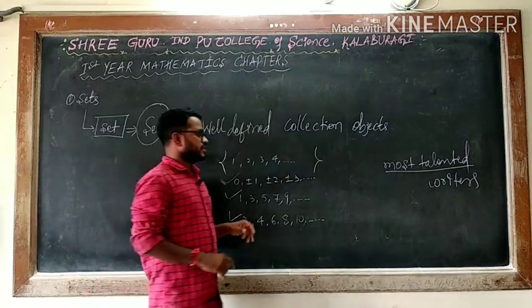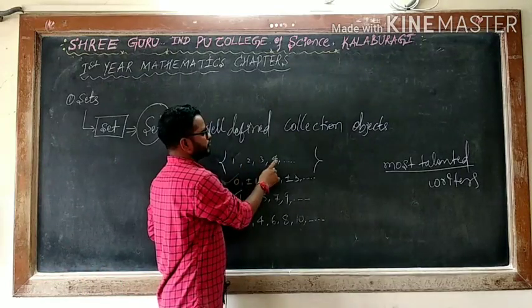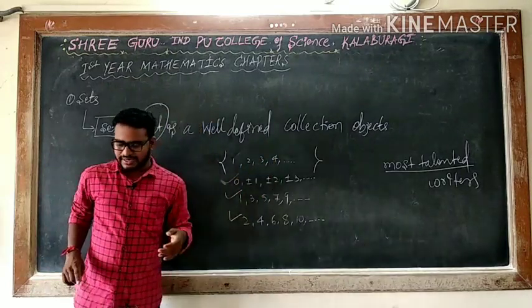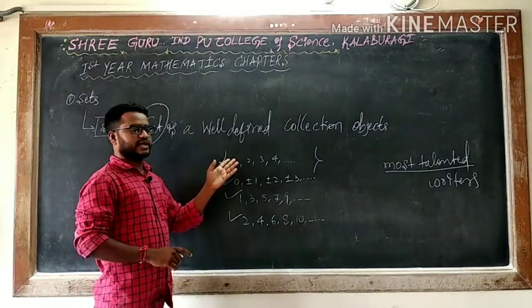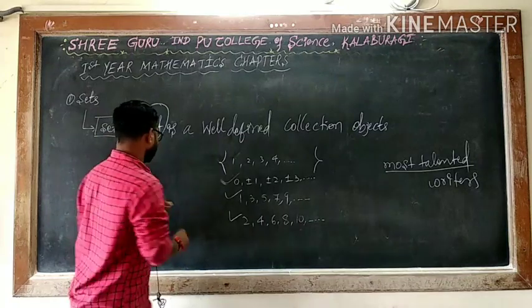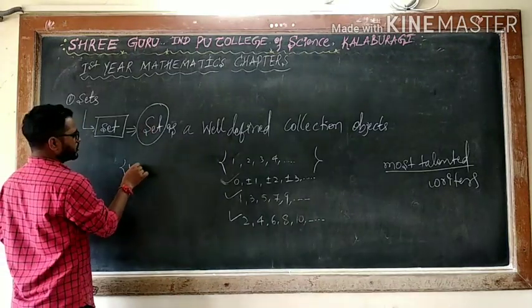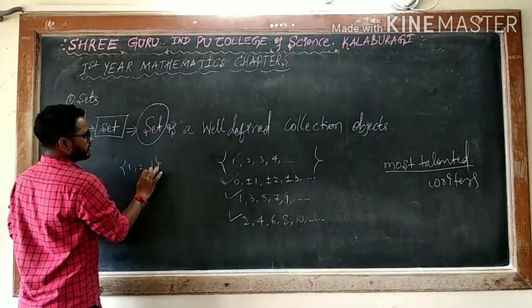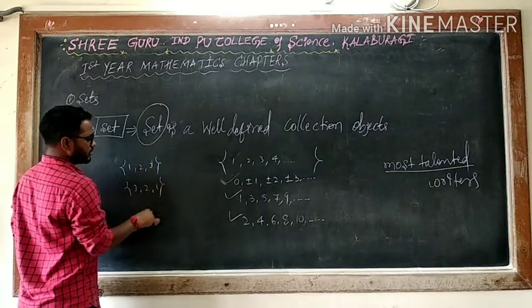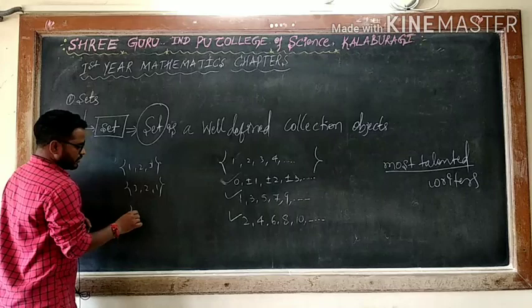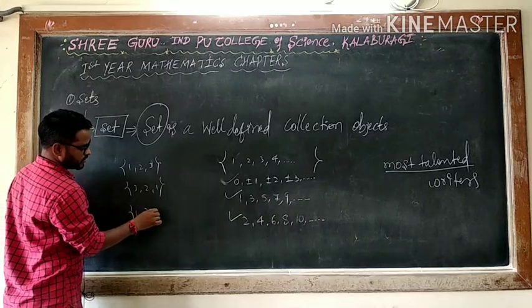For example, if you have 1, 2, 3, 4 and so on, you can write them anywhere. You can write 2 first, 1 second, or 4 second; it does not matter. If I have 1, 2, 3, you can say 3, 2, 1, or 1, 3, 2.